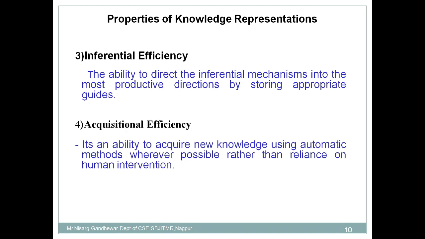It's the ability to direct the inferential mechanism in the most productive direction by storing appropriate guides, right? So what is the meaning of this? It means you have to store some knowledge. This is an important thing. Every time, it's not possible to store each and every piece of knowledge. We are not just storing a specific fact about that. We are saying notes means what?